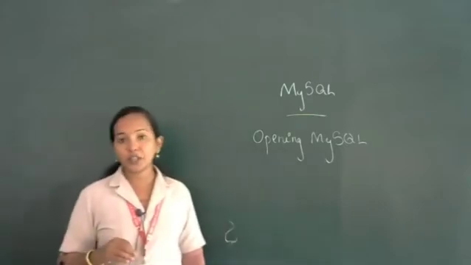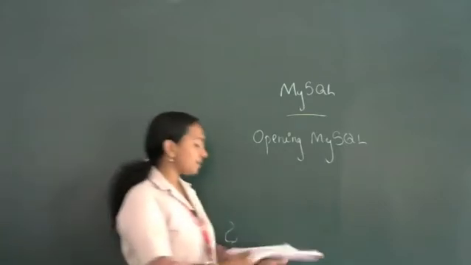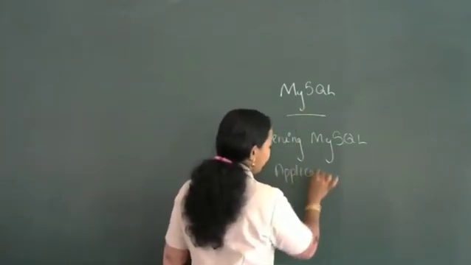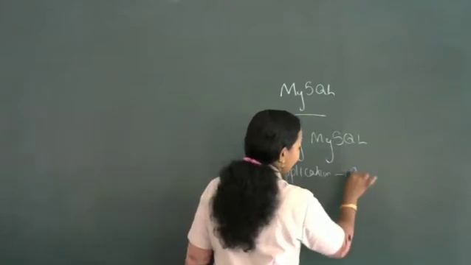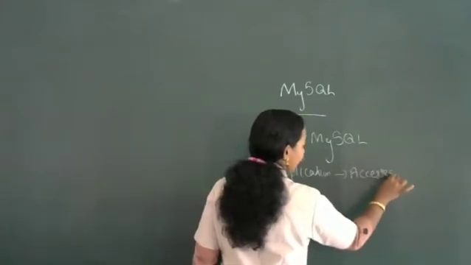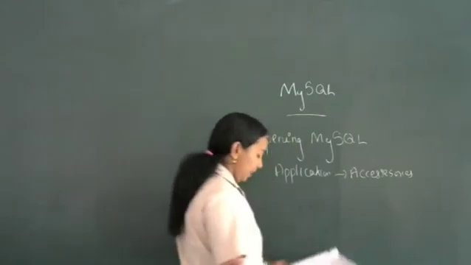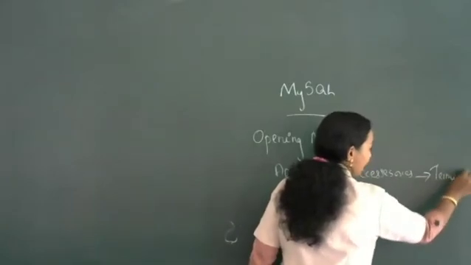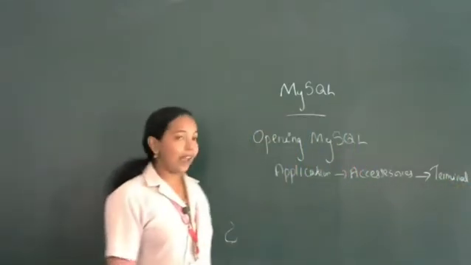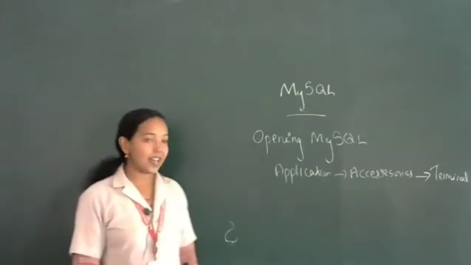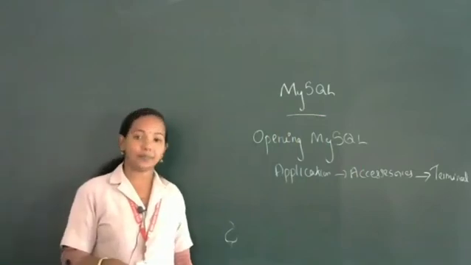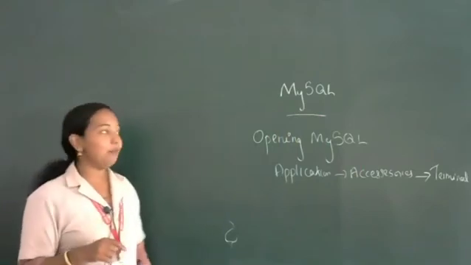Then second option is you want to click on applications, then accessories, then terminal. Okay, what is the step? Click on applications, accessories and then terminal. When you click on the terminal option, you will get a black screen. Then you want to type a command.